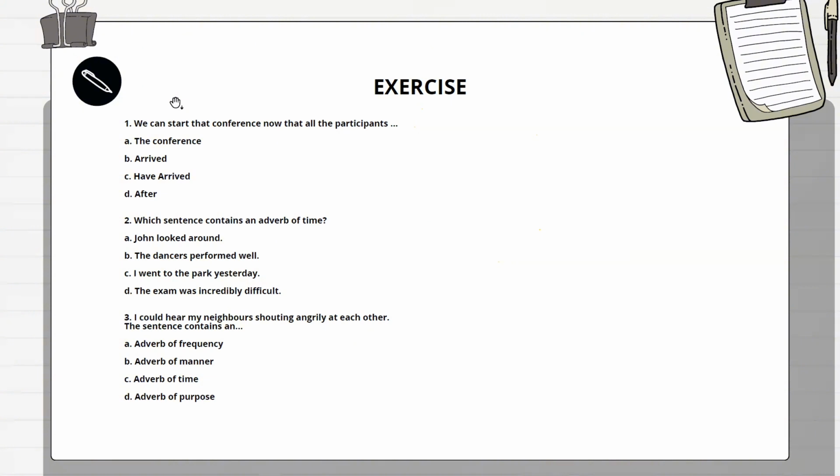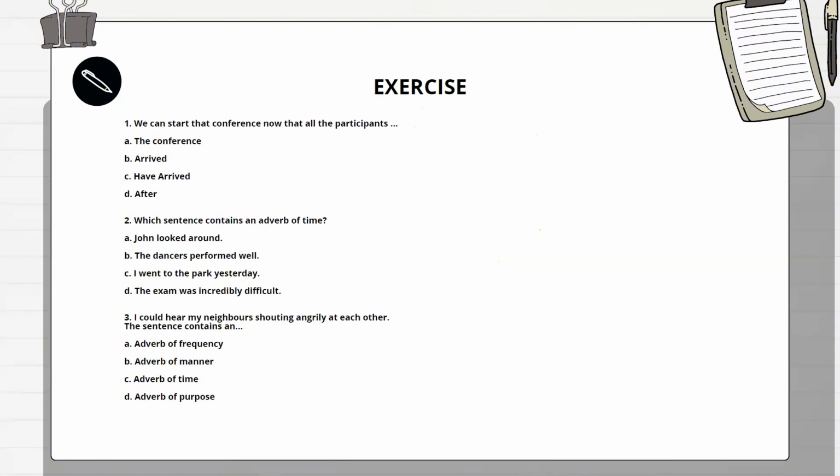Number two: which sentence contains an adverb of time? A, John looked around. B, the dancers performed well. C, I went to the park yesterday. D, the exam was incredibly difficult. The answer is C. If you remember, an adverb of time tells us when an action happened, but also for how long.